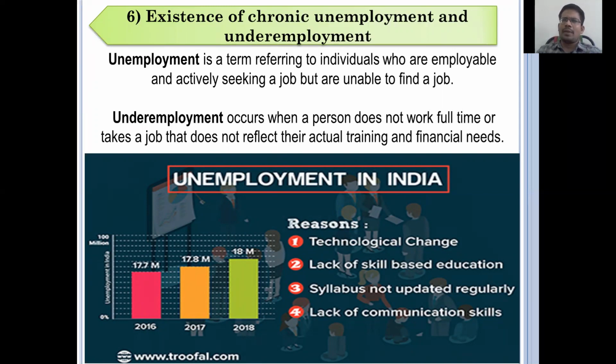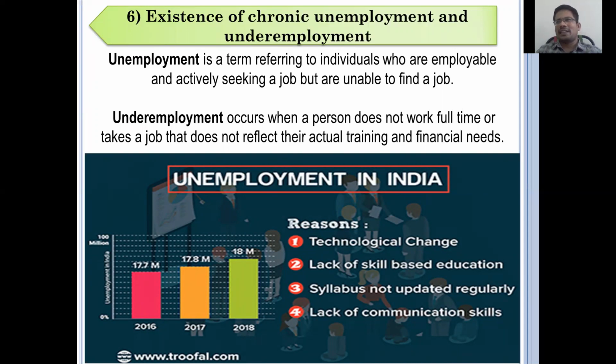Whereas coming to underemployment, on the other hand, there's a big difference from unemployment. The person has a job, but the person's qualifications are more than the job requires. It means simply we can say that a postgraduate student is doing a peon's work, but actually the peon's work qualification is only 10th, yet the postgraduate is doing that work.